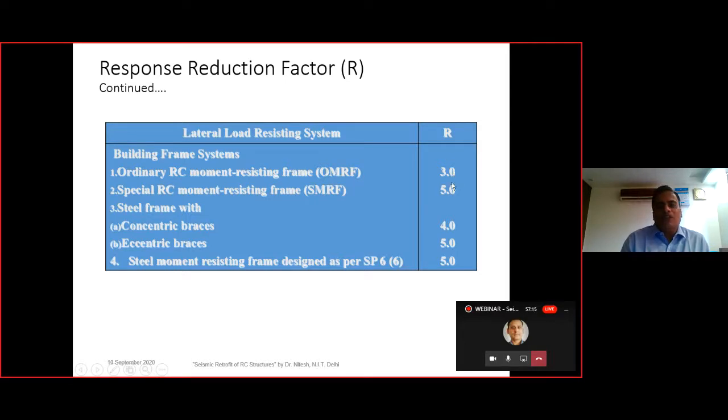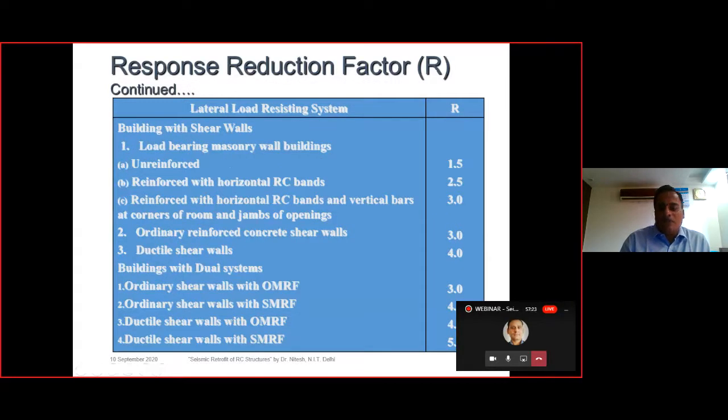So here these are the 2 values, that is 3 and 5, and for other structures, for the steel structures and even other structures, the various R values are given, but that OMRF and SMRF is very important.